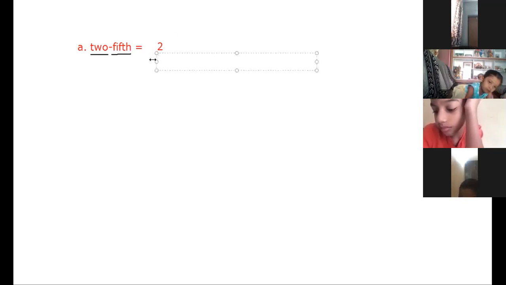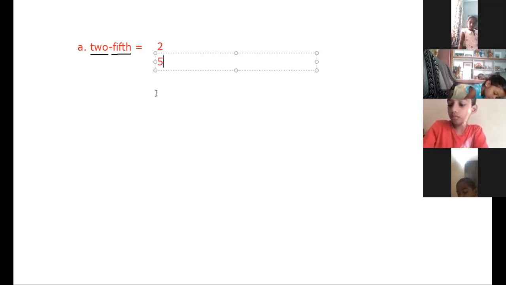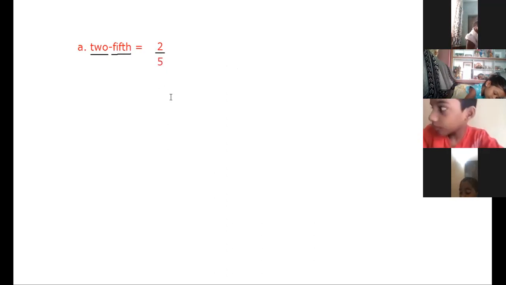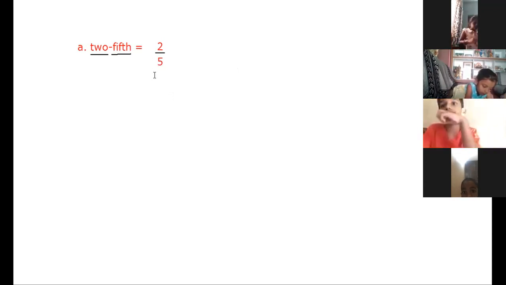Fine. Now, the second word is 5th. After this hyphen, the second word is 5th. So below this line, you will write here 5. Because the second word is 5th. 5th means 5. So we will write that 5 below that line. 2/5 means 2 upon 5. You should know how to read it. It means 2 upon 5.